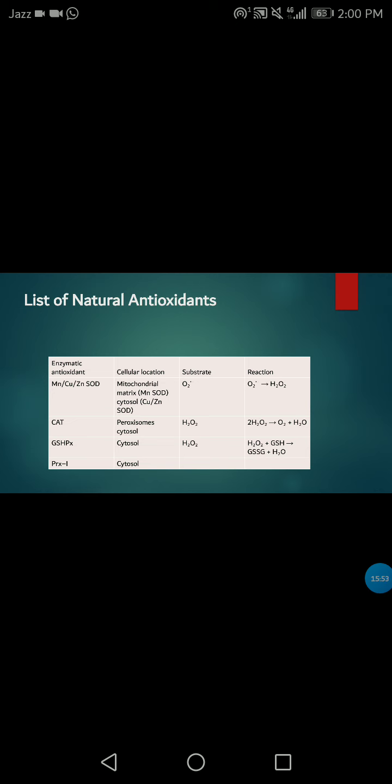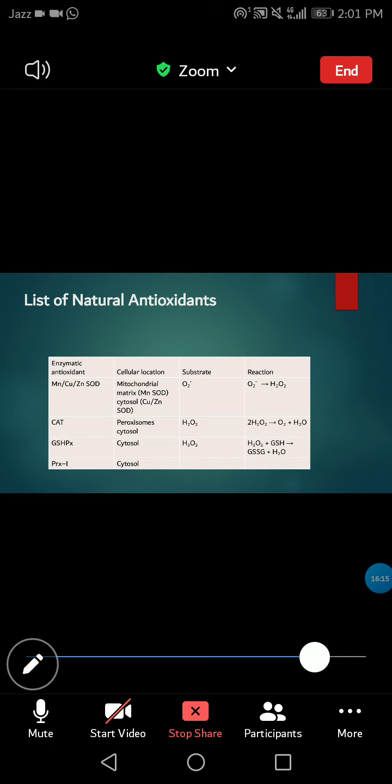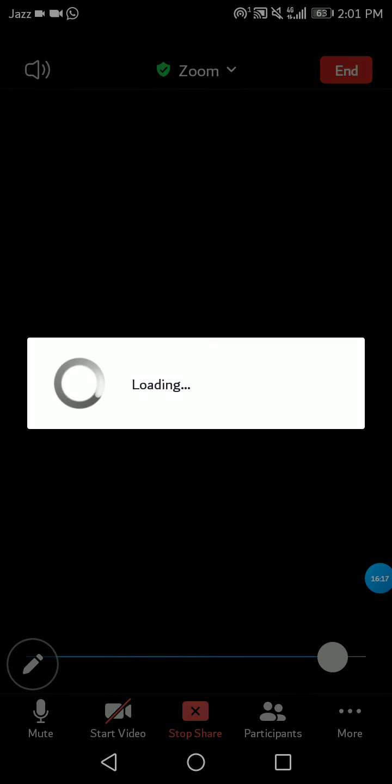Then CAT, it is present in the peroxisome and cytosol. Its substrate is hydrogen peroxide. It converts it into oxygen and water. Then there is GSHPX. It is present in the cytosol. Its substrate is hydrogen peroxide and it converts it into GSSG and water. Then there is PRX1 and it is also present in the cytosol.